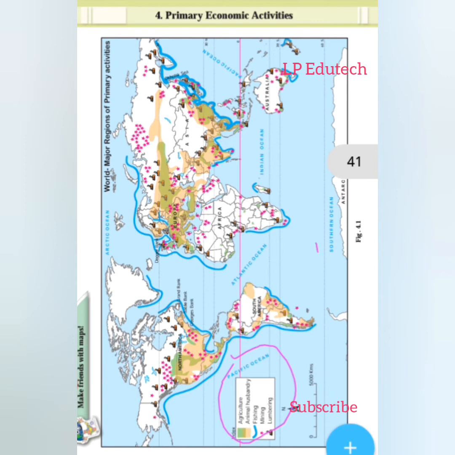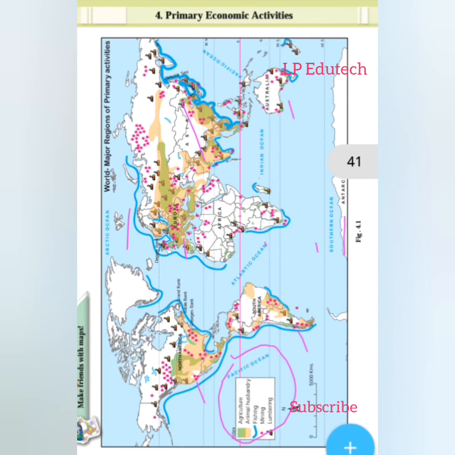Here, if you look at this map, what things do we understand majorly? First, take into consideration the North Pole and South Pole, and the 7 continents that are mentioned: North America, South America, Africa, Europe, Asia, Australia, and Antarctica.